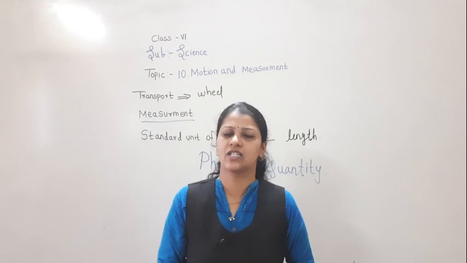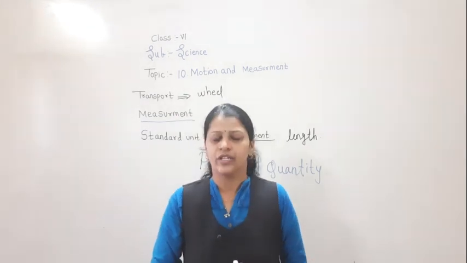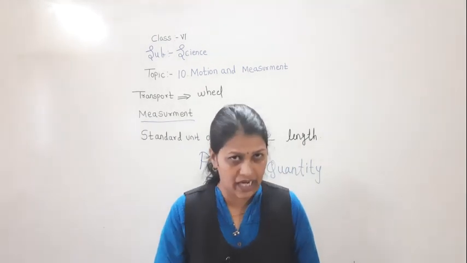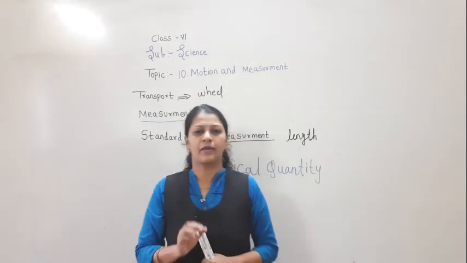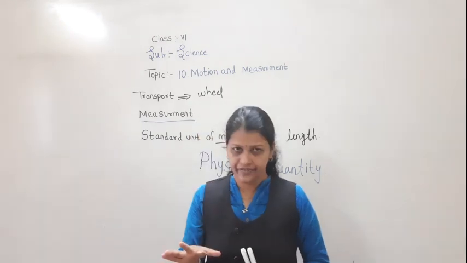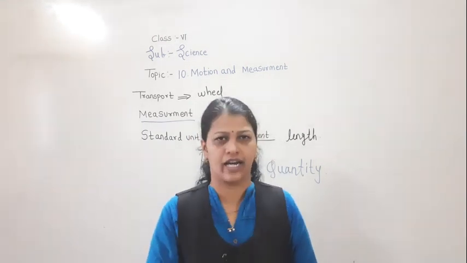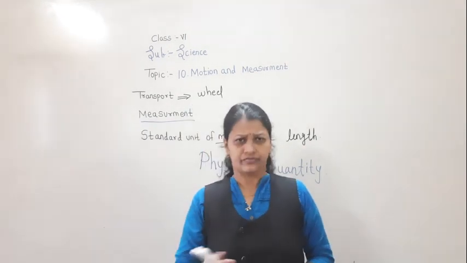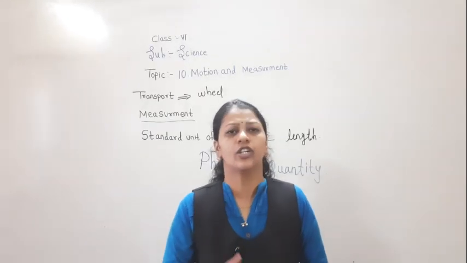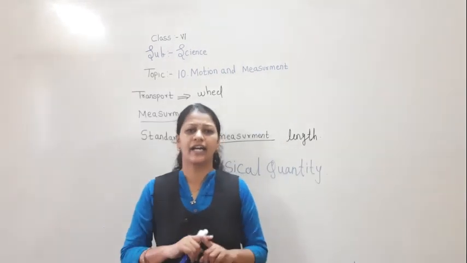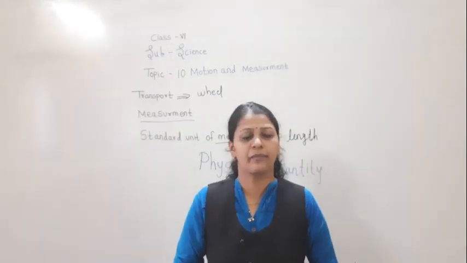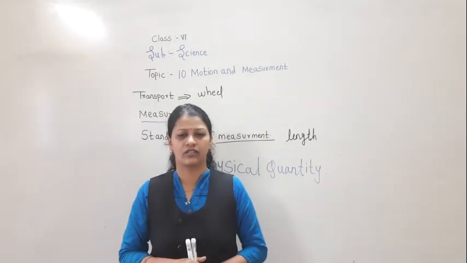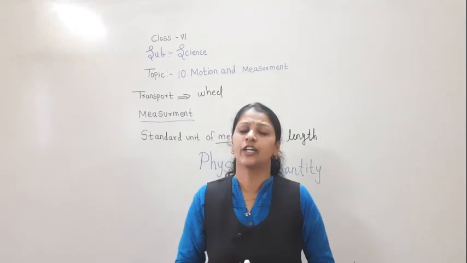But before that, there is activity number 2. You have to measure. If you have a table at home, you can take the measurement of the table with your hand, or take your younger brother or sister to measure and compare the measurements of both of your hands. Are you getting this? Try to complete activity 2.